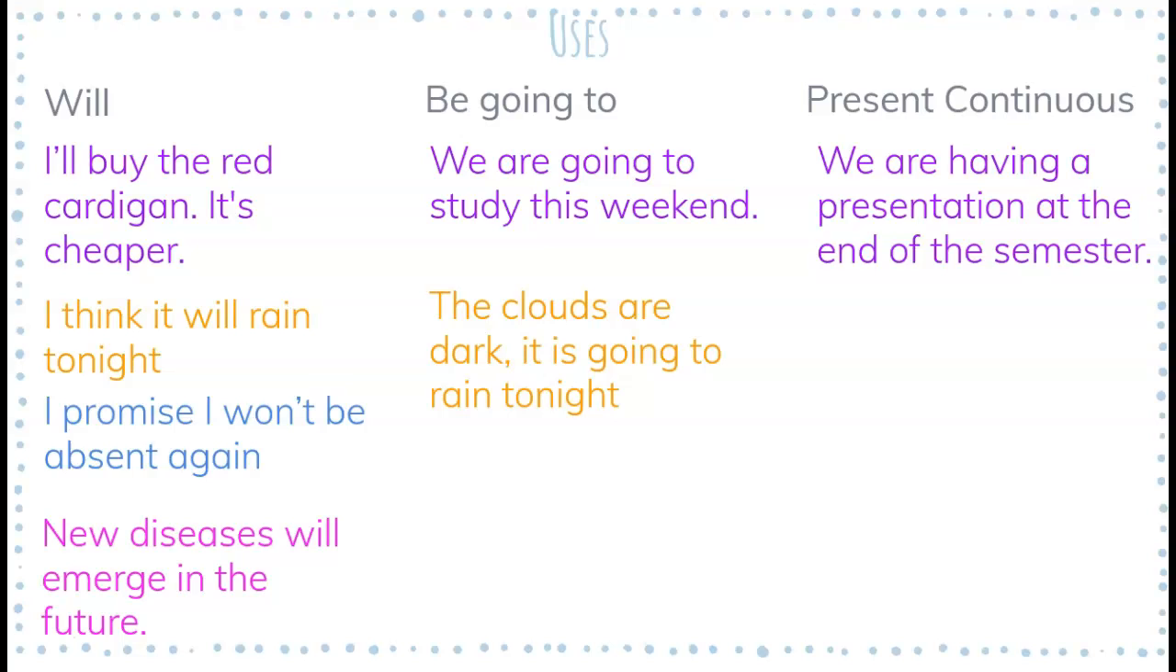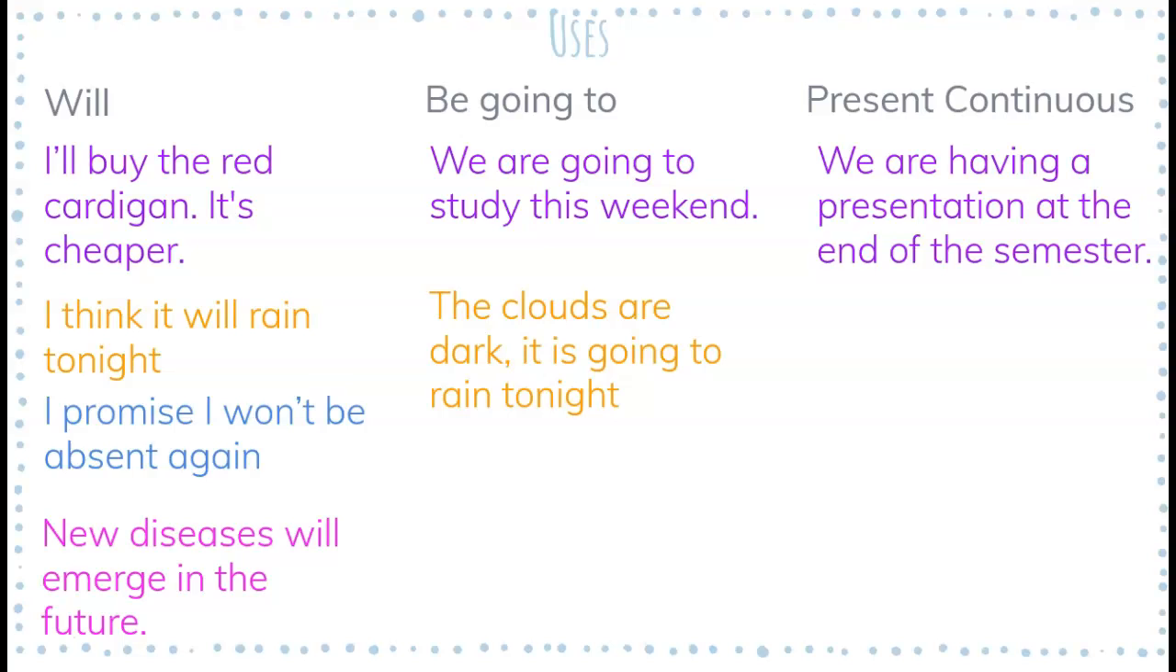Versus be going to, that we have here. We are going to study this weekend. So this is part of a plan of some people. They have thought about it. They are planning this, or they have planned this. Maybe they will accomplish the action, maybe not.